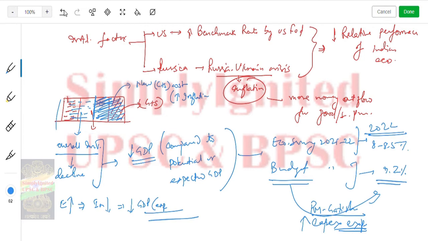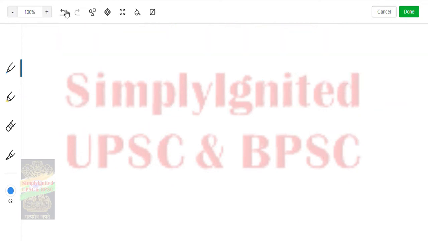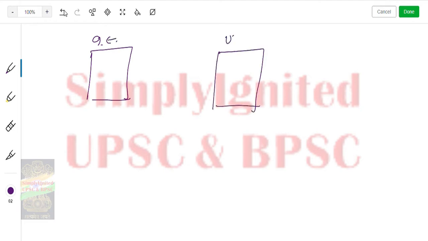Now let's see this benchmark rate. I have explained this n number of times. Now, the US benchmark rate. This is the Indian economy and this is the US economy. Initially this is an FPI investor.